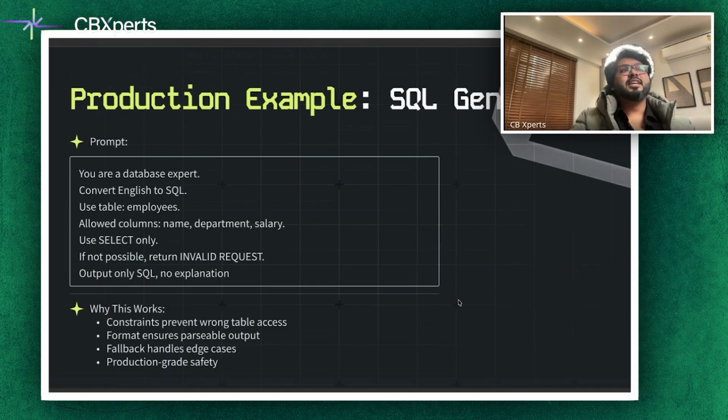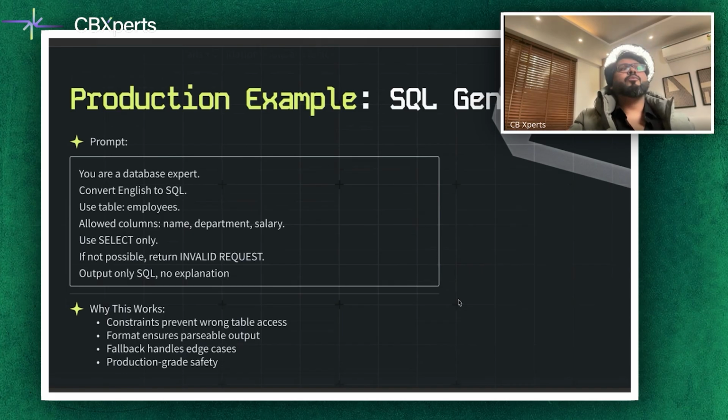This prompt works because constraints prevent access to the wrong tables. See what is written, and I'll give an example again, and you can see directly on the screen. First of all, we are saying that you are a database expert. Then we are saying convert this English to SQL. Then we say that the table which we want you to use is the employees table and nothing else. That's what we have written. And then we say the allowed columns, even the columns which we are allowing you to use, are name, department, salary. And then we say use select only. And if it is not possible to get an outcome, you return invalid request and output only SQL, no explanation.